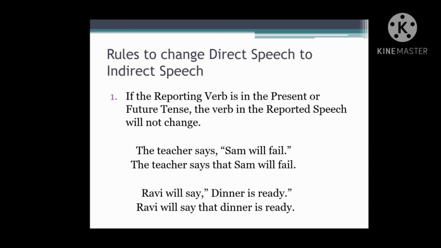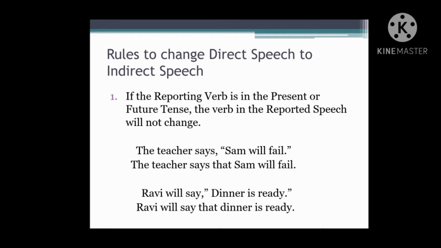Rule number 1. If the reporting verb is in the present or future tense, the verb in the reported speech will not change. Once again, I'm telling, if the reporting verb is in the present or future tense, the verb in the reported speech will not change. See this example. The teacher says, "Sam will fail." Says, the reporting verb is in present tense. So, there won't be any change in the tense. Answer, you see, the teacher says that Sam will fail. Same, there won't be any change.